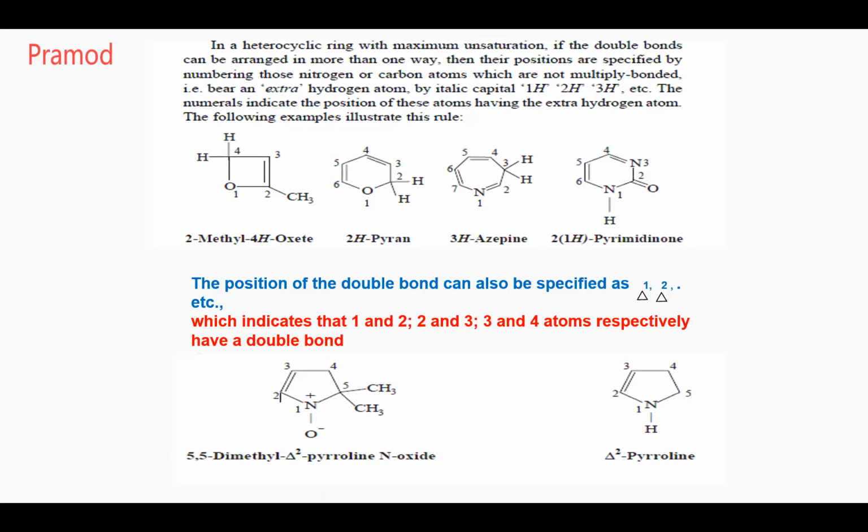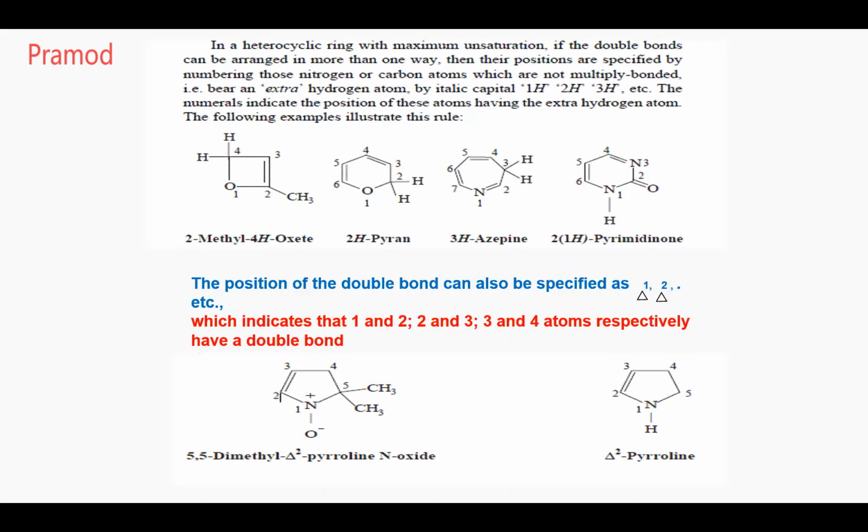Okay. So delta 2 means the bond is between the second and the third. The first number written is where the double bond starts, and then where it ends. Delta 2 means the double bond is between second and third. Delta 1 means this is the bond between carbons 1 and 2. Did everybody understand this phenomenon? Yes, sir.